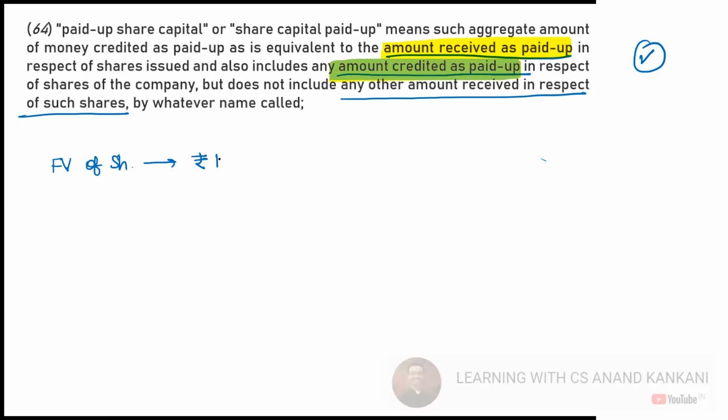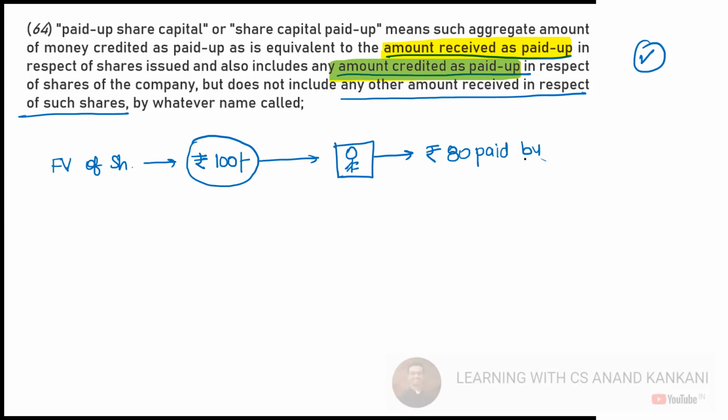So let's presume face value of the share is 100 rupees. Okay. On this 100 rupees, the member has paid, let's say, 80 rupees to the company. 80 rupees is paid by the shareholder. Okay. So we'll say 80 rupees is paid up.